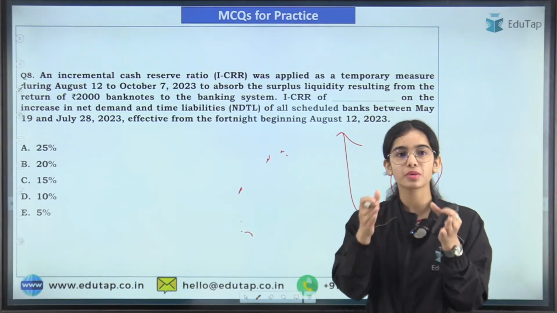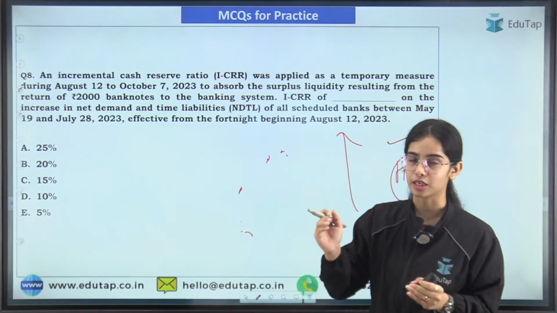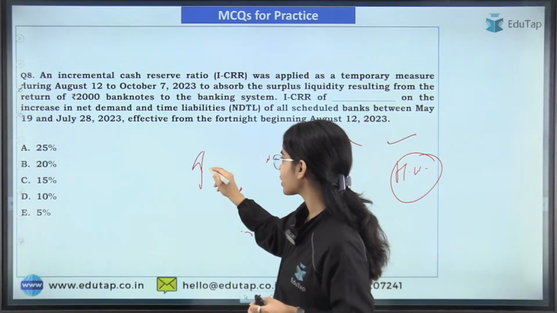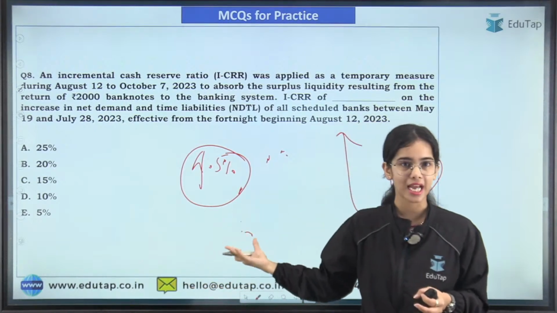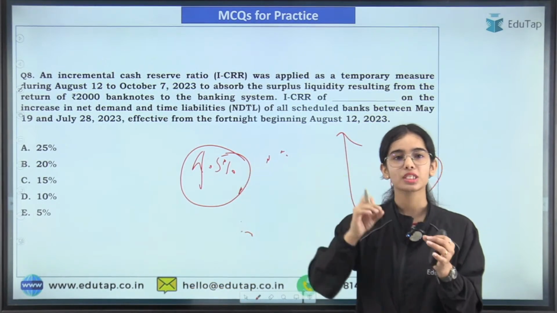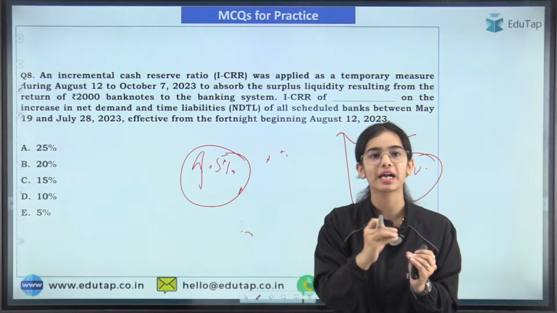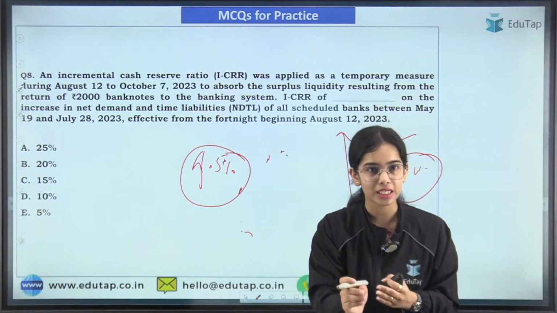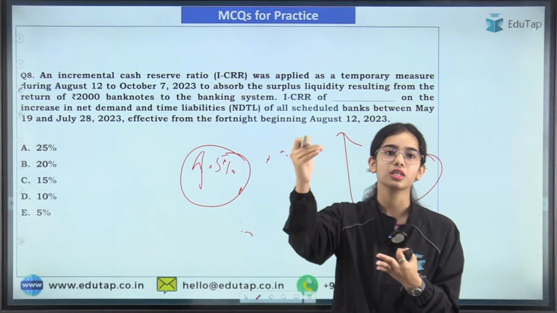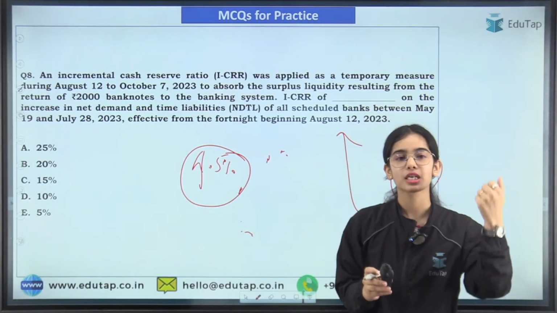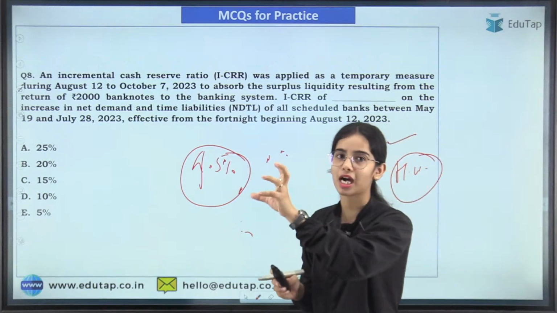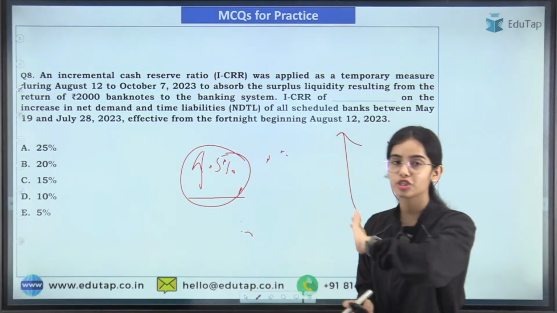What was the percentage of this incremental CRR? So banks had to keep the CRR of 4.5% on a regular basis, as they have to keep it with the RBI. CRR is a percentage of their net demand and time deposits, or the liabilities, we can say, that the banks have to keep with the RBI. That is 4.5% on the general basis.